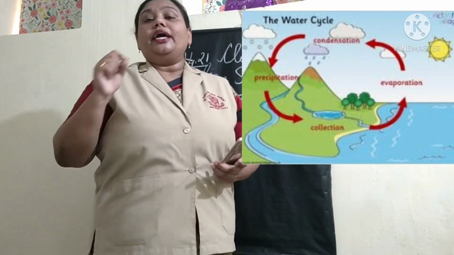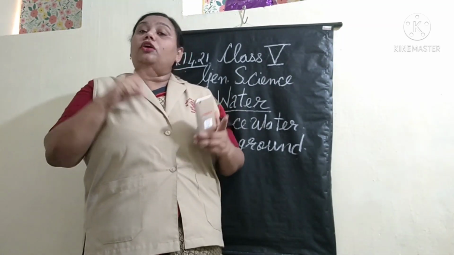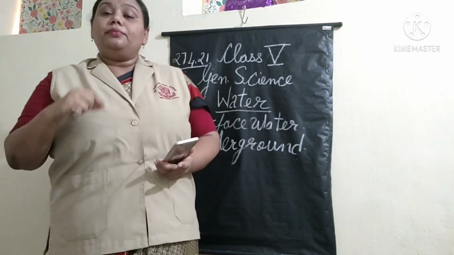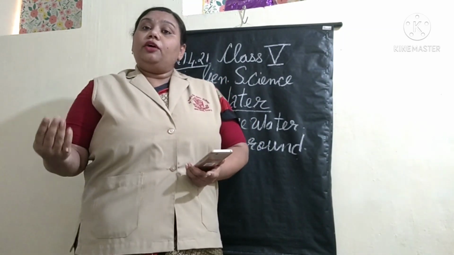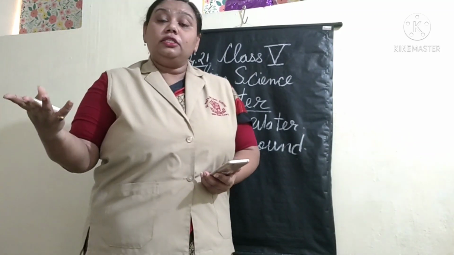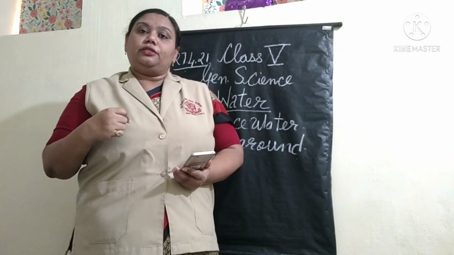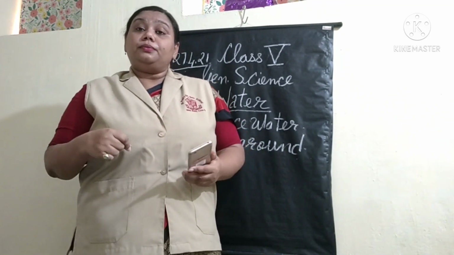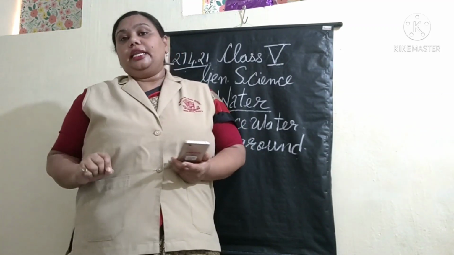Instead of rain, why am I using the word precipitation? Because it is not necessary that this water comes down only in the form of rain. It can come down as snow, as frost, as fog. There are many forms of precipitation, but very commonly what we see is rain.